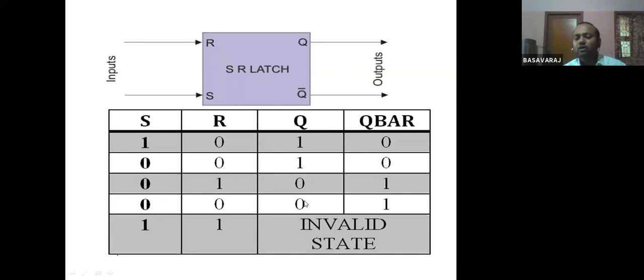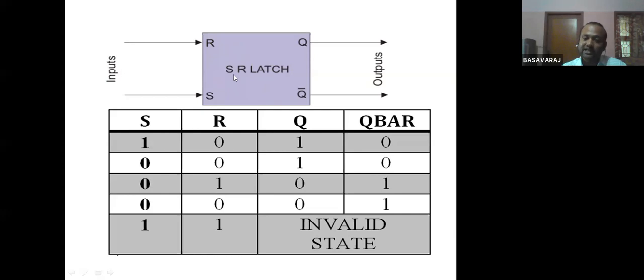Likewise, again I'll give the inputs as 0, 0 here. 0, 0 means no change in the state. Whatever the previous state is, that previous state I will take. So here 0, 0. The previous state of Q is 0, so I am taking it as 0. So the old state has been retained.